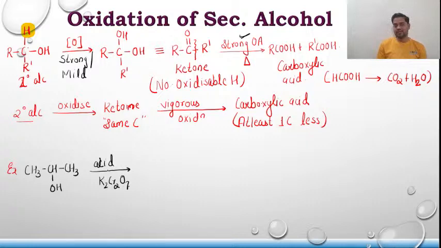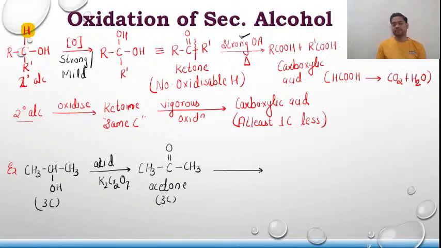Coming back to the question, this isopropyl alcohol will get converted to what? CH3 C double bond O CH3. Clear? And this is what? An acetone. It has 3 carbon atoms.